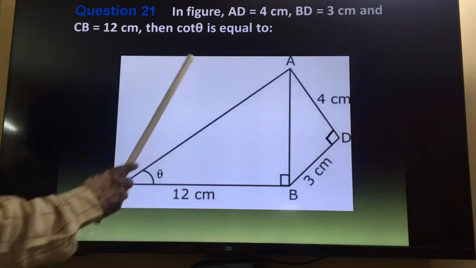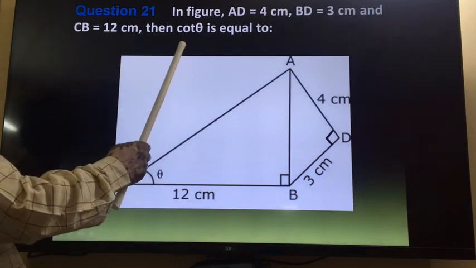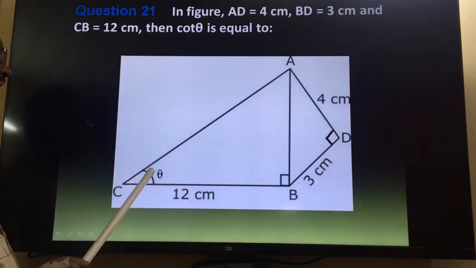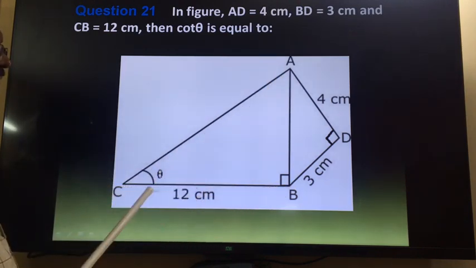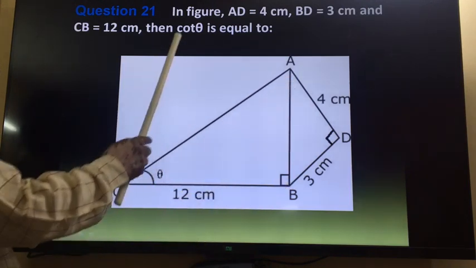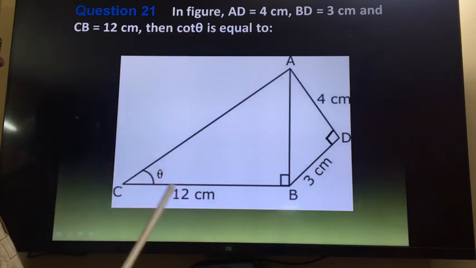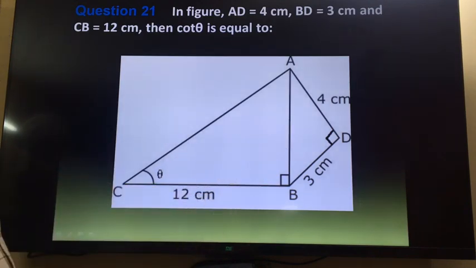After that we want to find out the value of cot theta. So for cot theta, the formula is base upon perpendicular. For tan theta, it is perpendicular upon base; cot is the reciprocal of that. And children, in trigonometry, whichever angle we are taking, the side opposite to it is always the perpendicular. If theta is here, then this line will be perpendicular. If theta is here, then this line will be perpendicular. So here we want to find out cot theta. So base is CB and perpendicular is AB. So CB upon AB, so 12 upon 5 will be the answer.